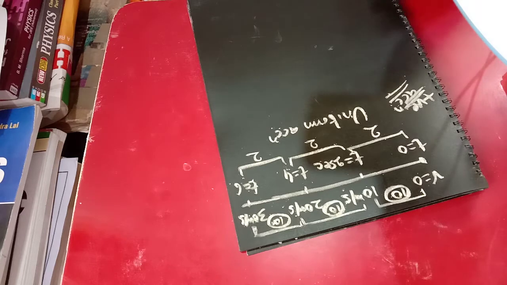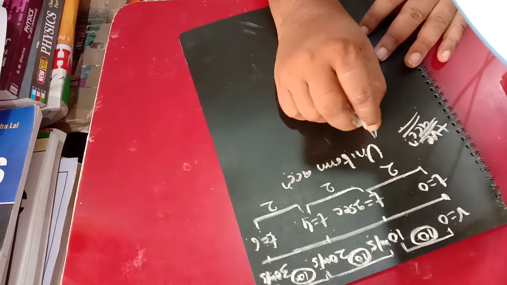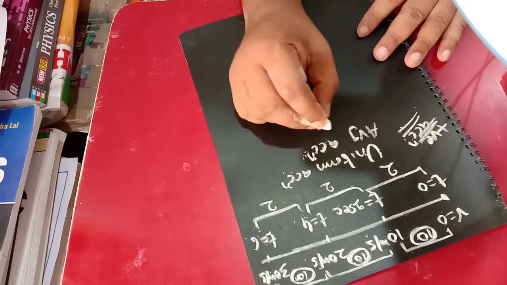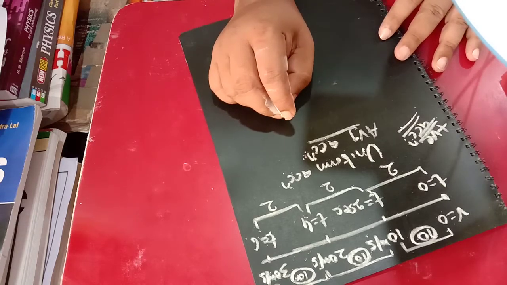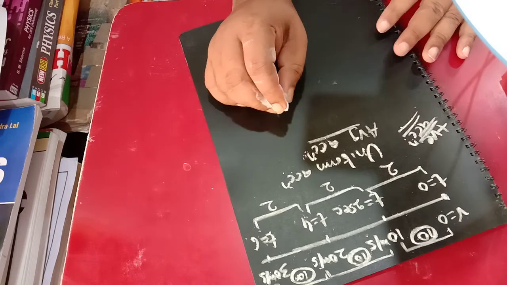And in the same manner we can talk about the average acceleration. Average acceleration, in which way can you take it?